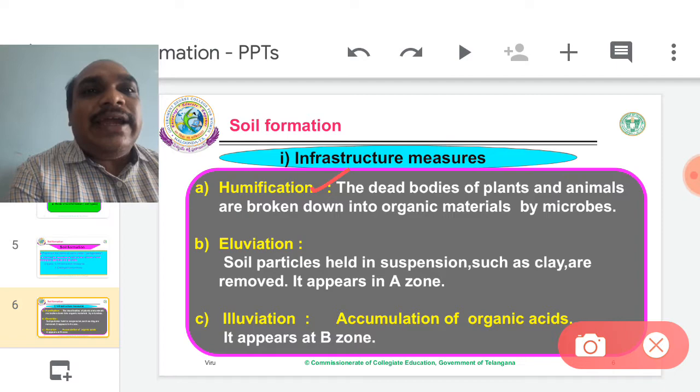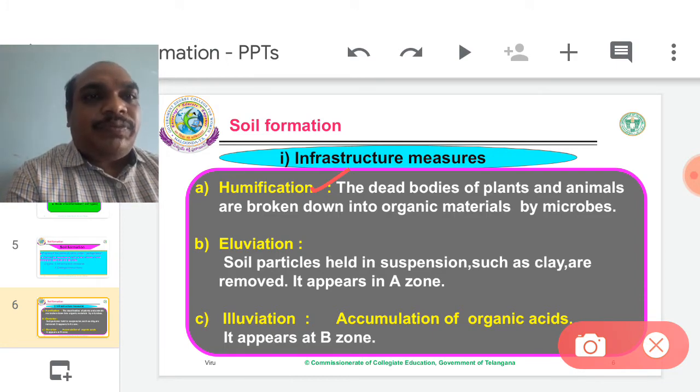It is slightly acidic in nature, so it may change the soil pH also. When I add a large amount of humus to the land, alkaline soils are modified and become neutral.